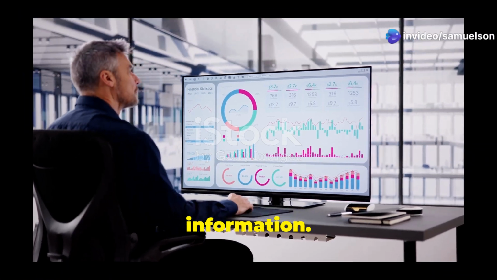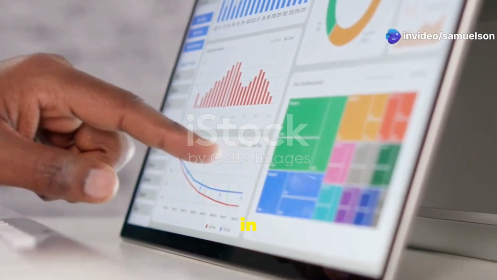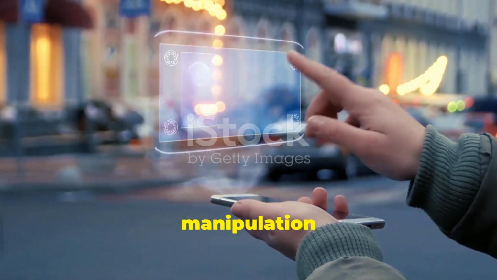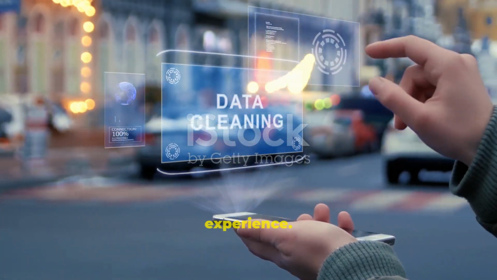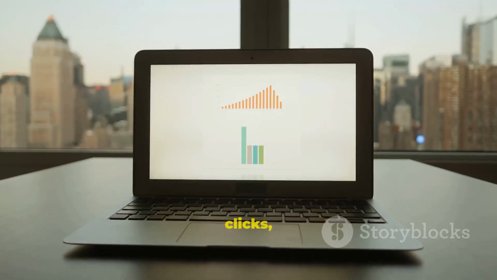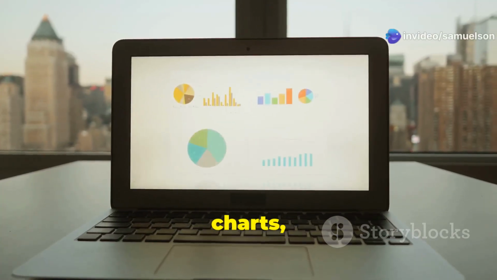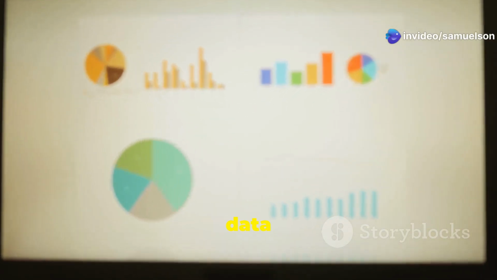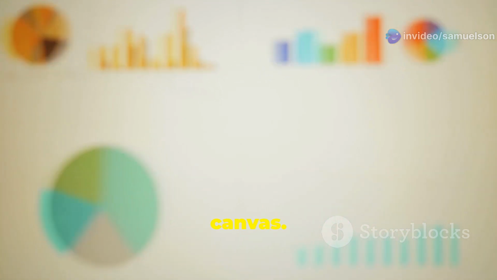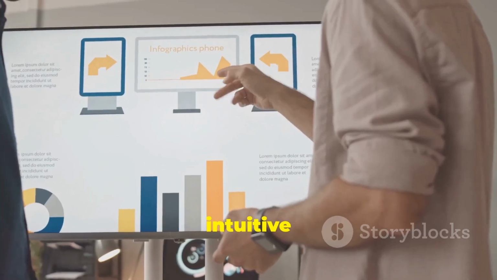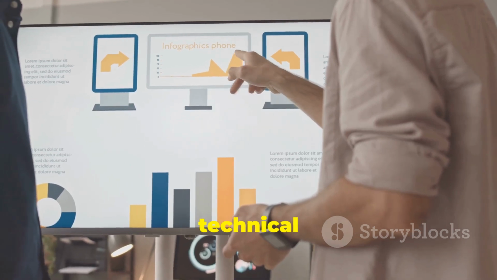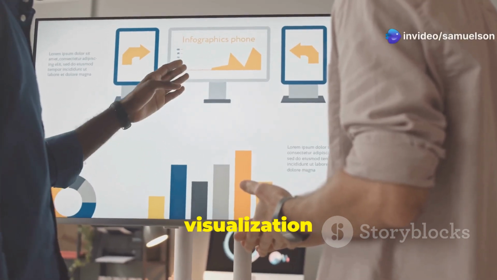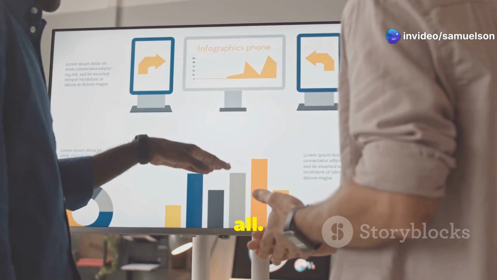The magic of Tableau lay in its drag-and-drop interface, a feature that turned data manipulation into a seamless and enjoyable experience. With just a few clicks, users could conjure up charts, graphs, maps, and dashboards, simply by selecting data fields and placing them onto the canvas. This intuitive design meant that even those without technical expertise could become data wizards, making data visualization accessible to all.